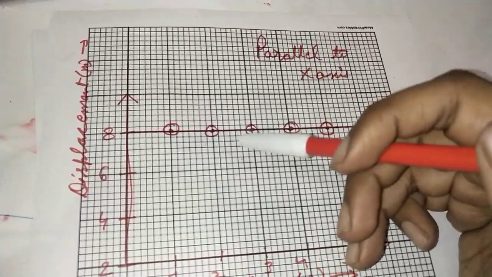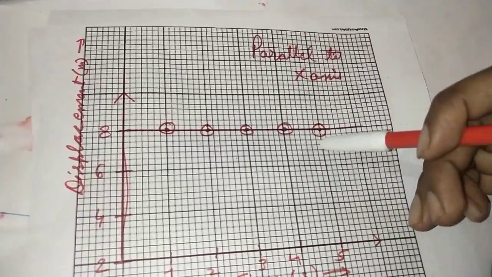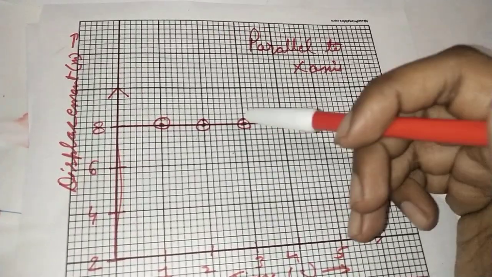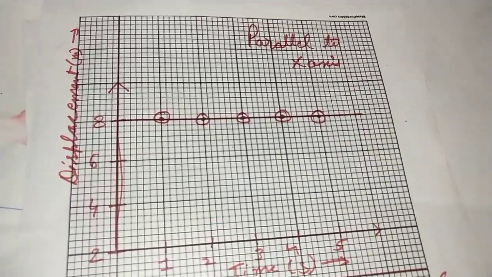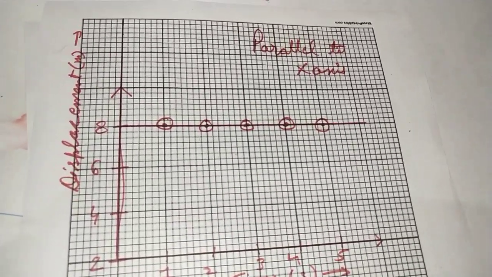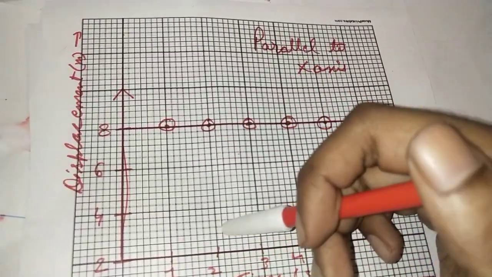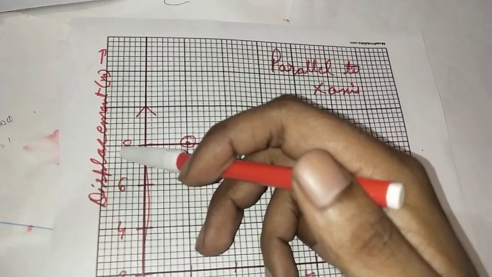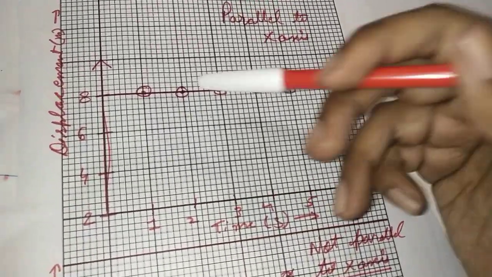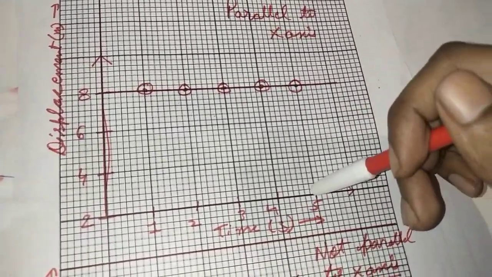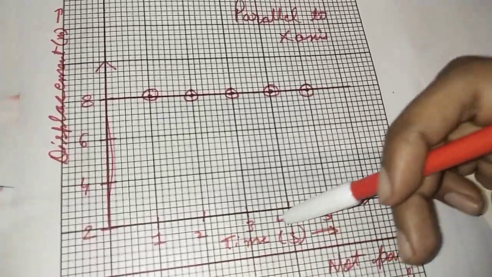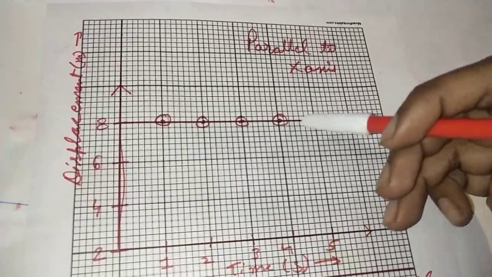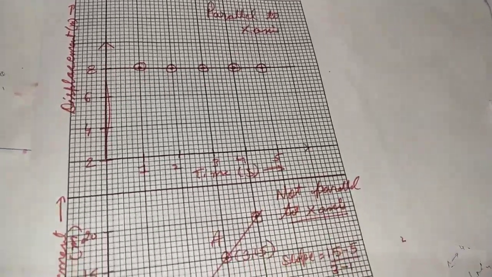Suppose we have to calculate the slope of this line. The slope of this line is found by taking any two points into consideration. The difference in y upon the difference in x will give us the slope of this line. And what does slope mean? In the displacement-time graph, it is the y part upon the x part. The y part denotes the displacement and the x part denotes the time. So displacement upon time, the rate of change in displacement with respect to time, is velocity. So we can calculate the velocity from the slope using a displacement-time graph.